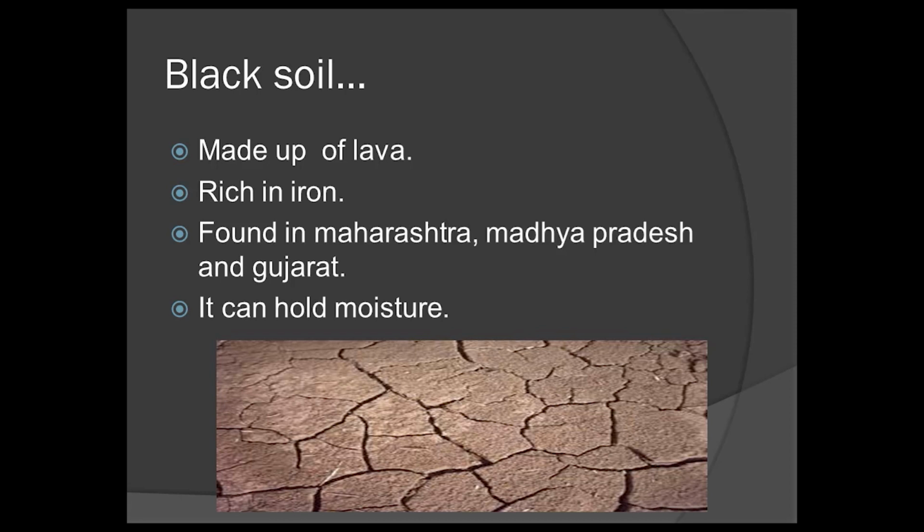Black soil. Black soil is made up of lava. It is rich in iron. It is found in Maharashtra, Madhya Pradesh and Gujarat. It can hold moisture. What is lava? Hot liquid rock that comes out of a mountain with an opening in the top is known as lava. Lava makes the soil fertile. Cotton grows well in black soil, that is why it is also known as cotton soil.